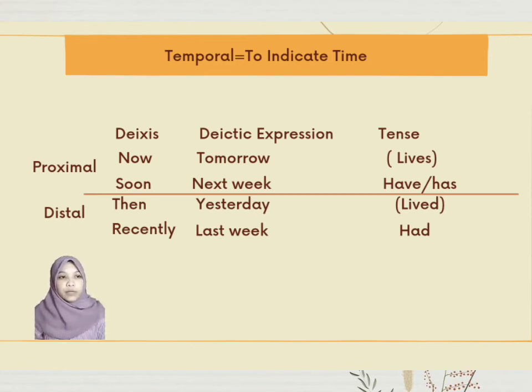For example, for proximal term, the word is now, the deictic expression is tomorrow, and the tense is lives. And then the word soon, the deictic expression is next week, and the tense is has lived. And then for distal term, the word is then, the deictic expression is yesterday, and the tense is lived. And the next, the word is recently, the deictic expression is last week, and the tense is had.